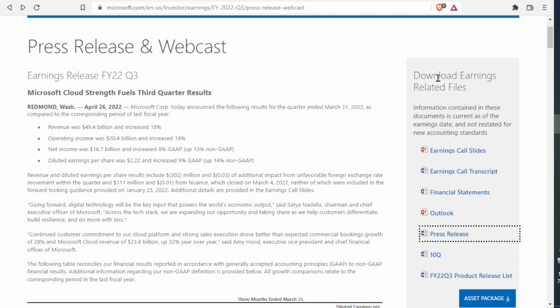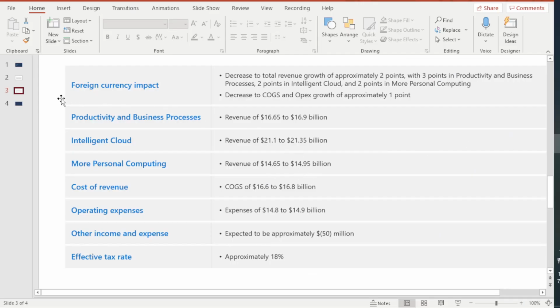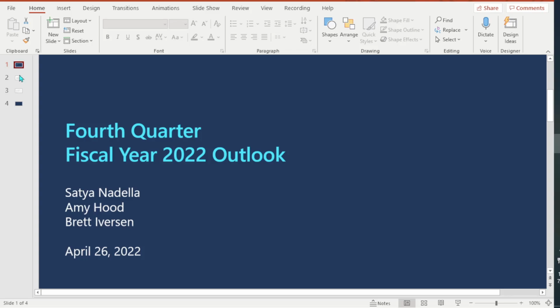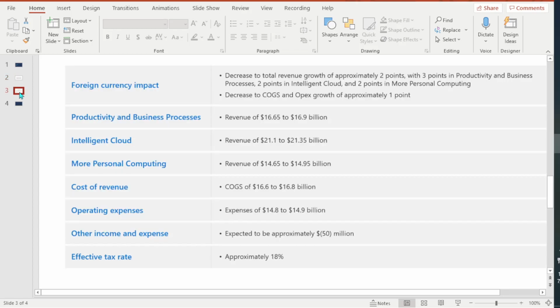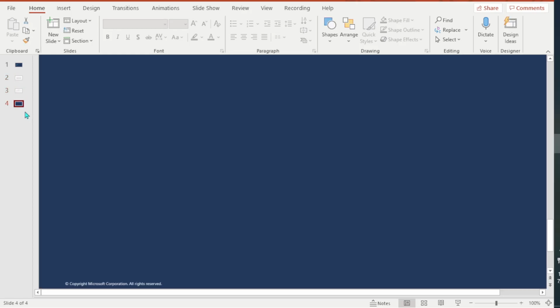And here, they actually gave us this nice little PowerPoint presentation called Outlook. Now, a lot of companies don't do this for you, but Microsoft does. So this is actually kind of nice. So when I click into this, get this nice little PowerPoint, it's 4 slides. So you can't tell me that this is difficult for you to read because it's 4 slides and 3 of them are useless. So this is the cover page. This is some useless information. This is the bulk of the information. This is a blank copyright page right here.